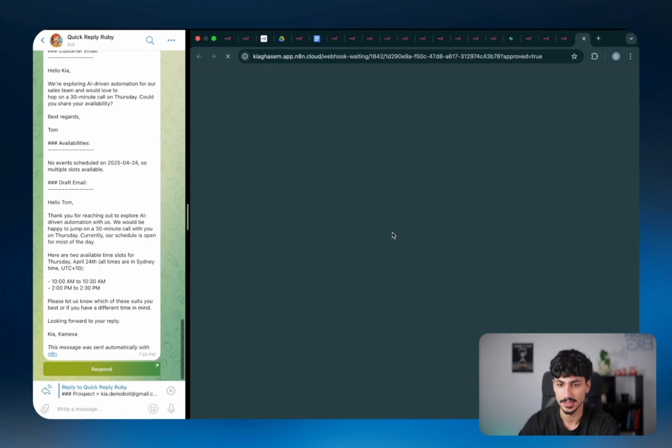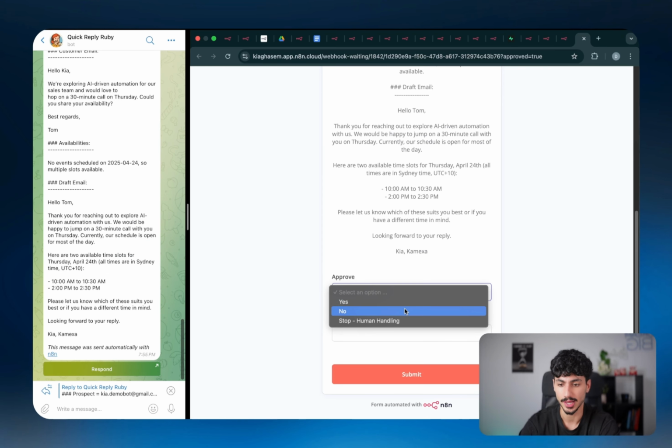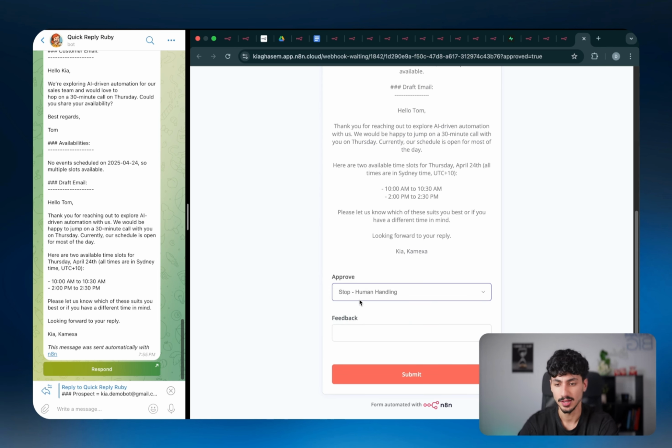So now let's say in this instance, we want to tell the AI agent that we just want to handle it ourselves. We'll click on stop human handling. So we're not actually telling it to go and change anything. We're not telling it that it's good. We're just telling it stop, don't do anything more. I will handle this myself.